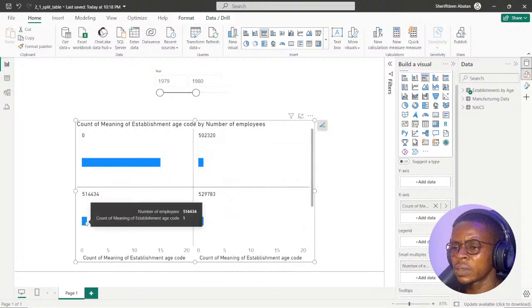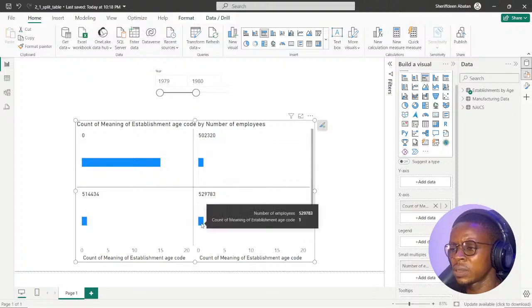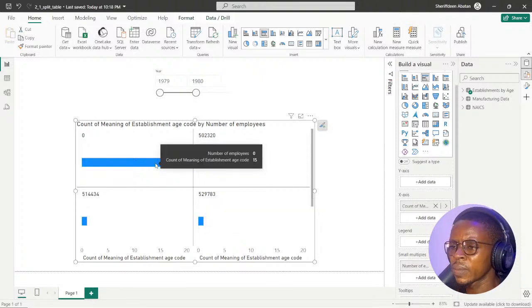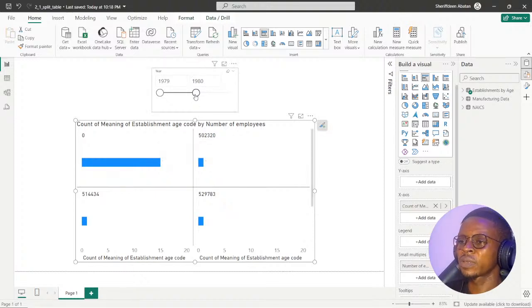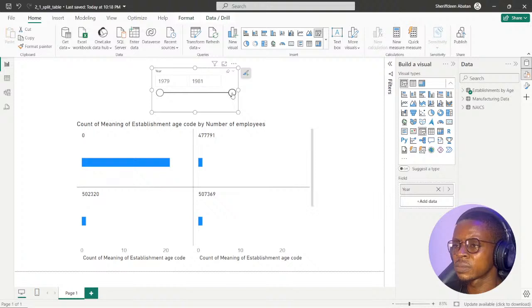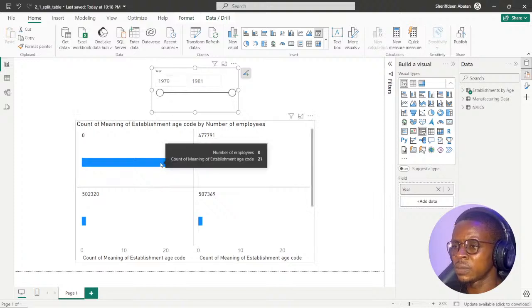1 year. 1 year. One is the count of establishment age code 1. We're having 1 year. We're having 15 years. So trying to get it is quite funny. It's 1979. Okay, let's see.